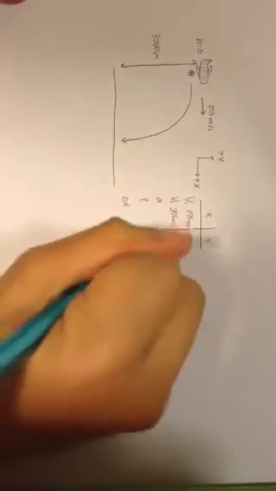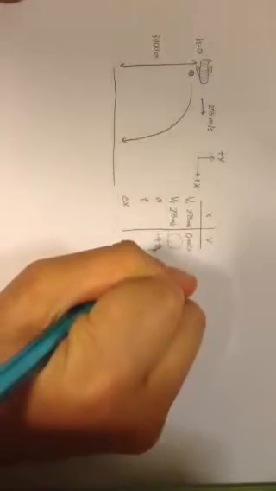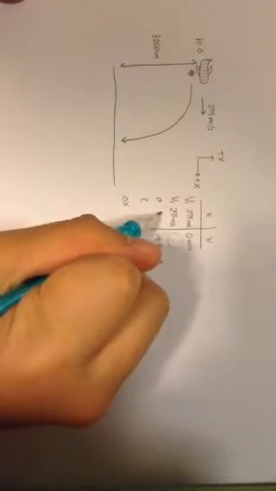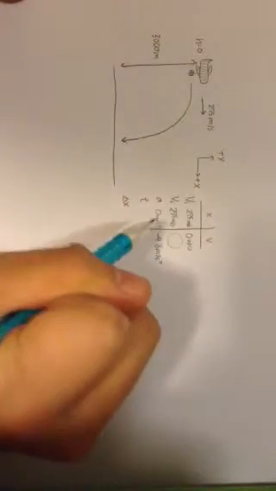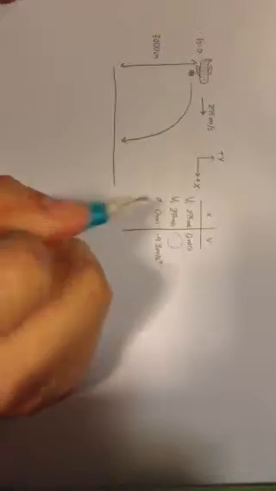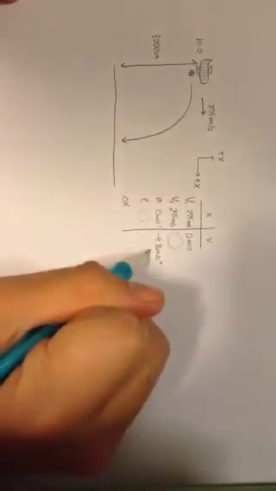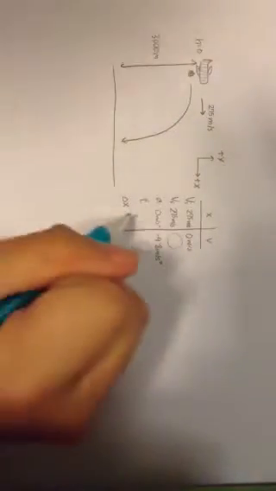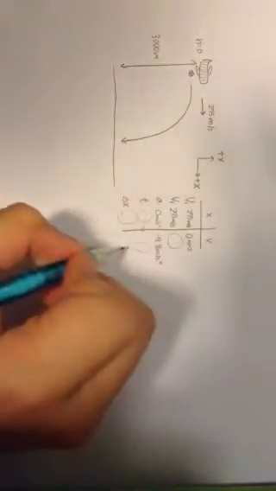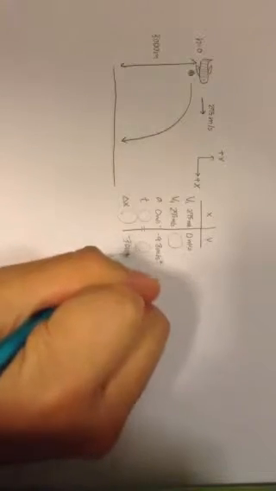Then the acceleration downwards is negative 9.8 meters per second squared, and horizontally it's 0 meters per second squared, since we're not including air resistance and things like that. We don't know the time for either direction, but we do know that they're equal to each other. We also don't know the horizontal distance, but the vertical distance is negative 3,000 meters, since we set the height equal to 0 at the plane, 3,000 up compared to the ground.